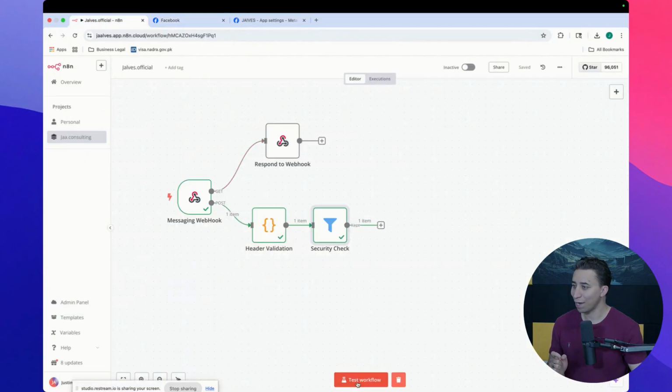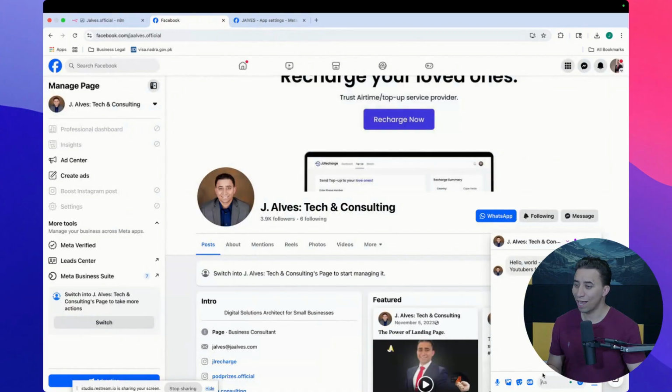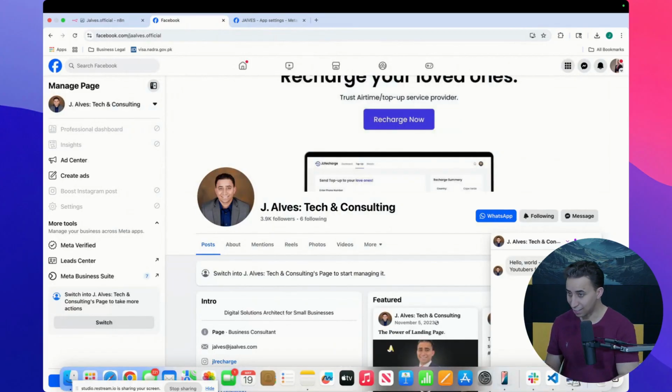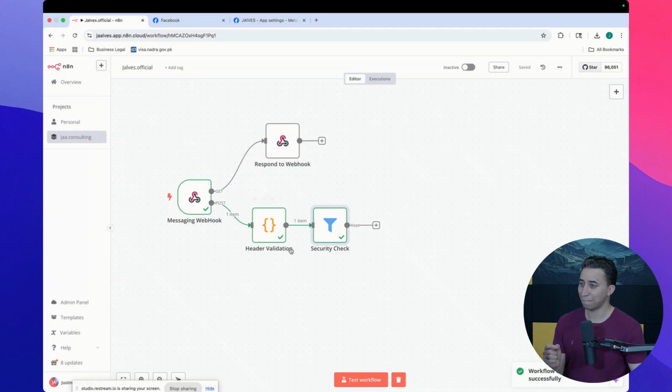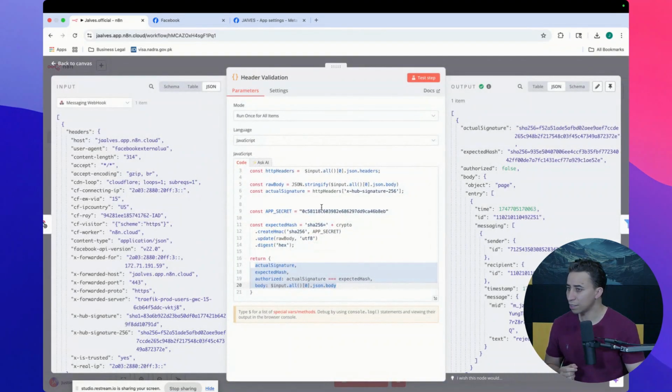So now when I run this flow, I'm testing this. Now the request should be rejected. Why should it be rejected? Because look, it didn't match this app secret key. It's false.